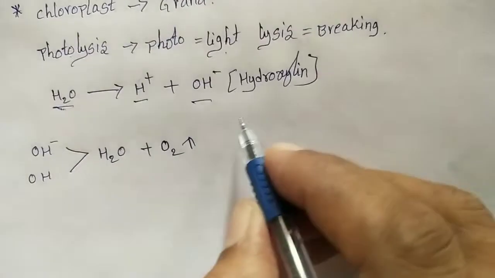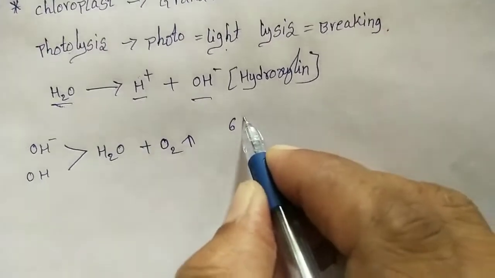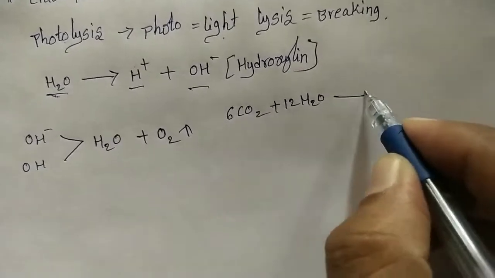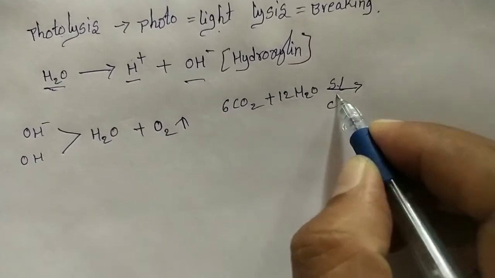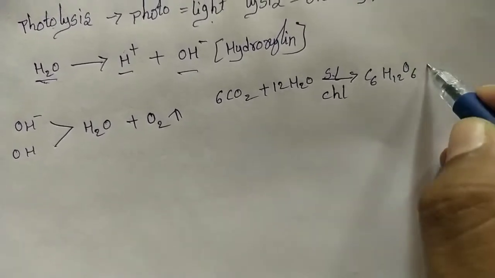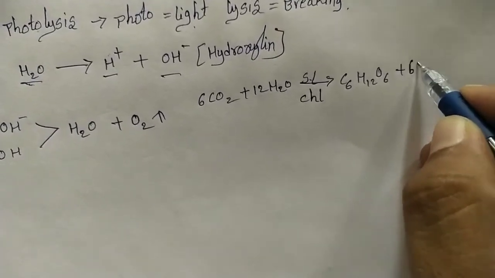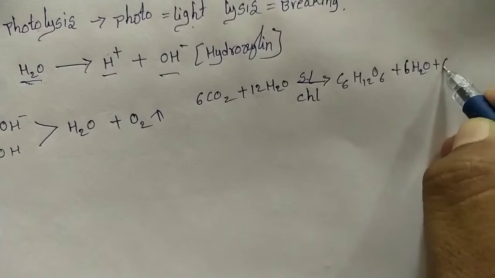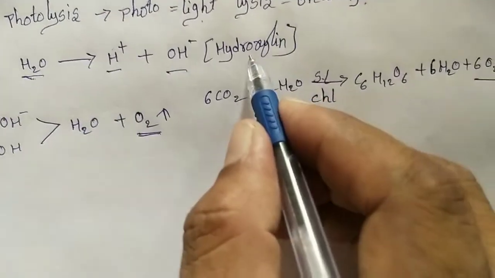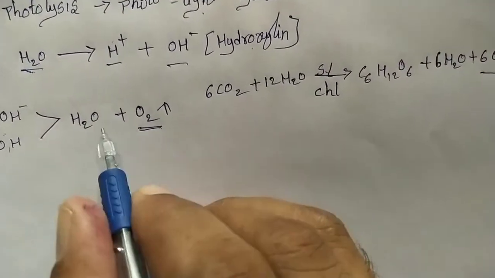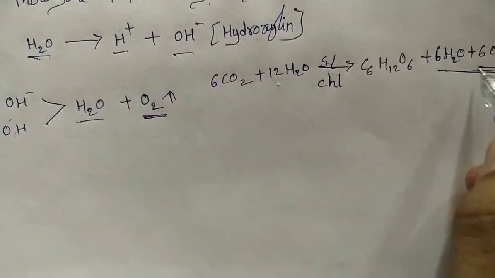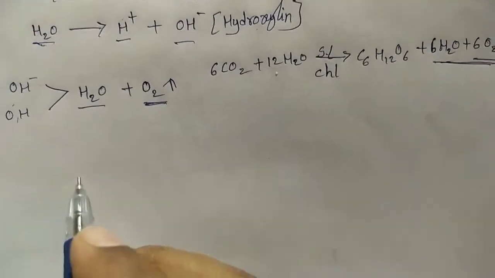In the photosynthesis formula, 6 CO2 plus 12 H2O, in sunlight by chlorophyll, gives C6H12O6 plus 6 water molecules plus oxygen. This oxygen is produced by the hydroxyl ions, OH ions. They react and give water and oxygen, the end products of photosynthesis.